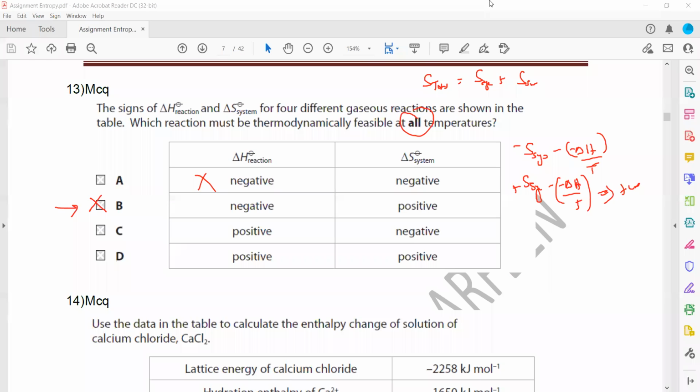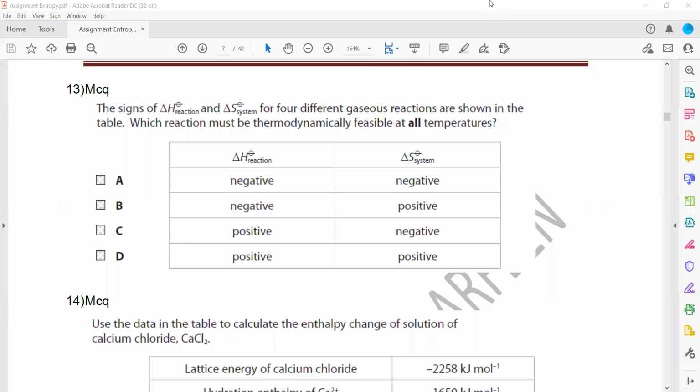Thermodynamically feasible means the reaction can occur. For example, you have calcium carbonate. You supply heat energy, the calcium carbonate can decompose into calcium oxide plus carbon dioxide. That means it can form a product, but that is not thermodynamically feasible at all temperatures. Only at high temperature that reaction can occur. You have to supply heat energy, the overall reaction is endothermic.